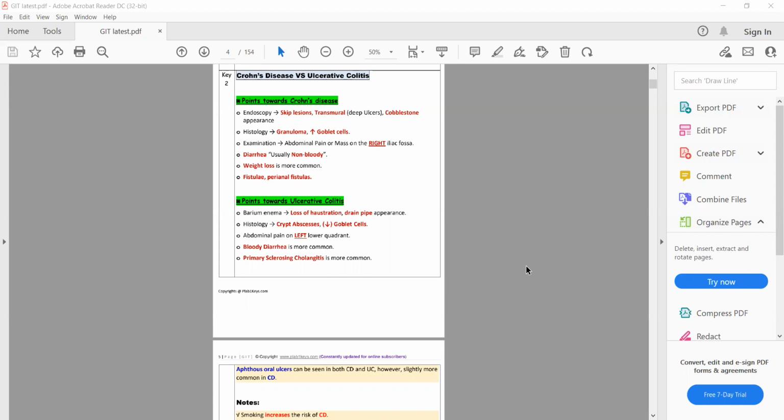So we are talking about differences between Crohn disease and ulcerative colitis. In Crohn disease, as there is transmural inflammation, on colonoscopy you will see transmural or deep ulcers, skip lesions, and cobblestone appearance. While in ulcerative colitis, what will be the finding on colonoscopy? As I have told you earlier, in ulcerative colitis there are superficial ulcers. So on colonoscopy in ulcerative colitis, you will see superficial ulcers.